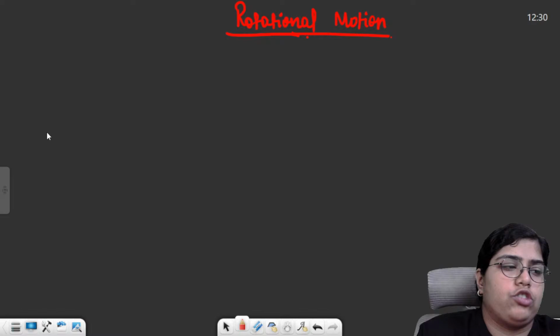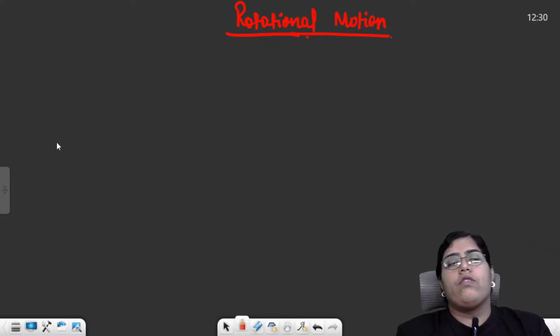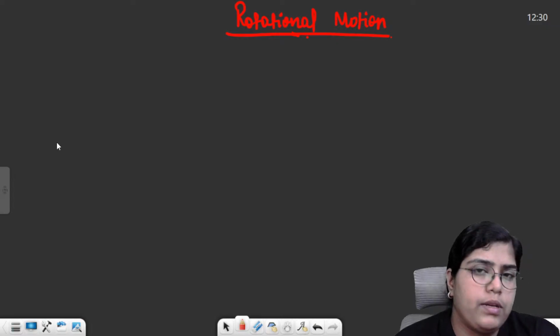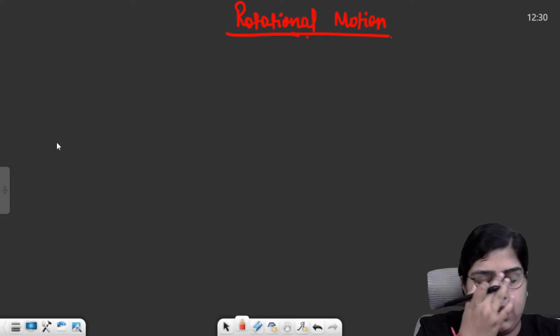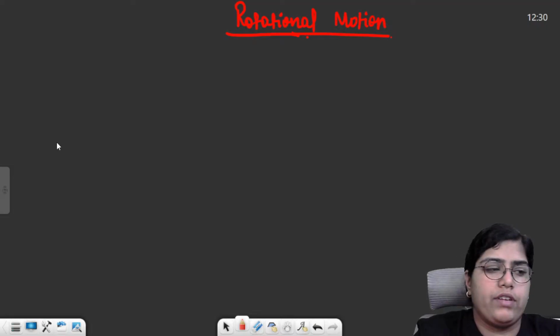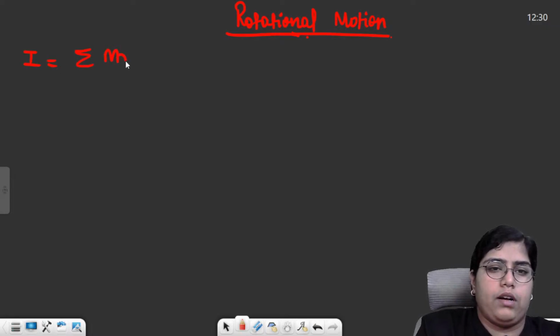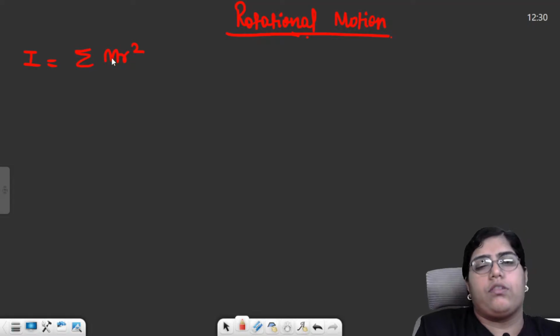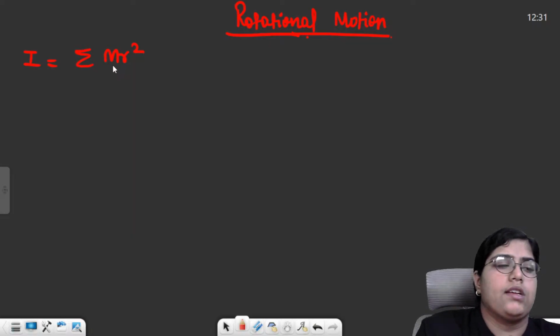So rotational motion, the very first thing which you need to remember is, what do we mean by moment of inertia? What do we mean by center of mass? So we will just start by discussing moment of inertia. The moment of inertia formula was I is equal to summation m r square, or the general formula is simply m r square. And then there were two theorems, theorem of parallel axis and perpendicular axis.